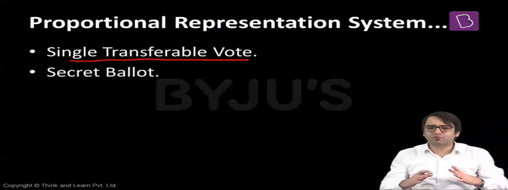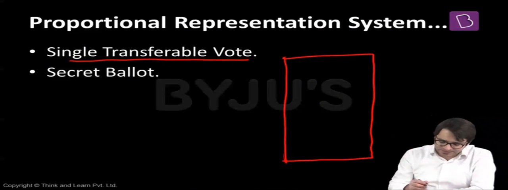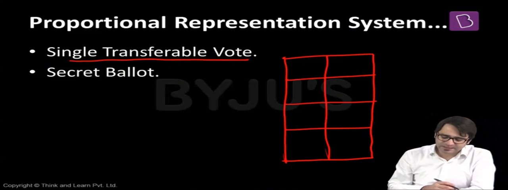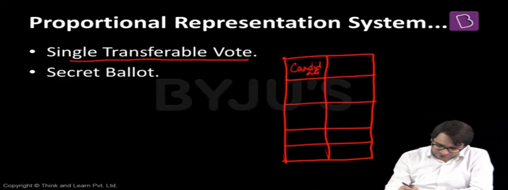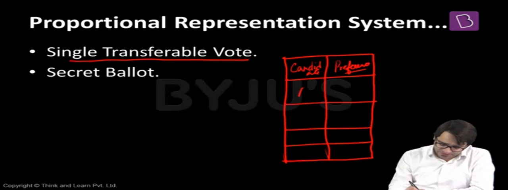But what is the single transferable vote? Let me give you an example. Let's say, for example, this is a ballot paper, and let's assume there are 4 candidates contesting the election. This is the candidate, and this is the preference. There is candidate A, candidate B, candidate C, candidate D.